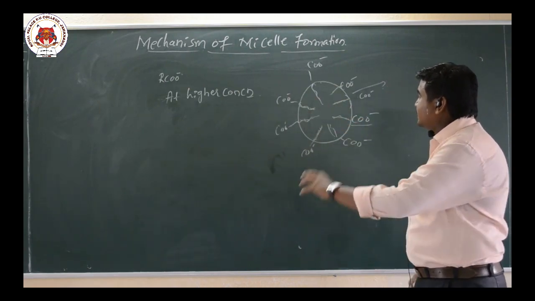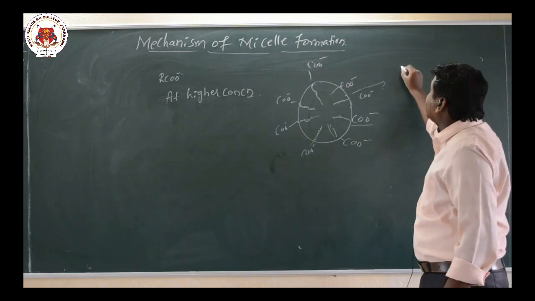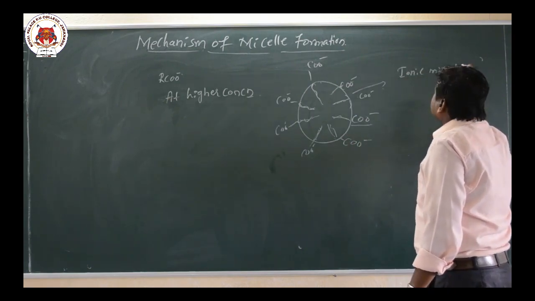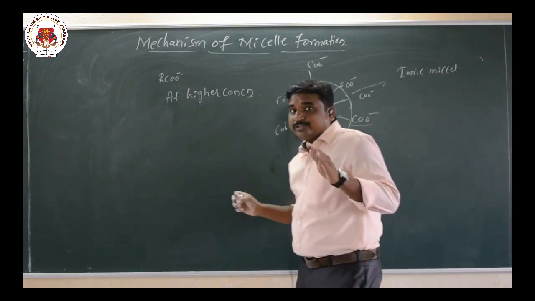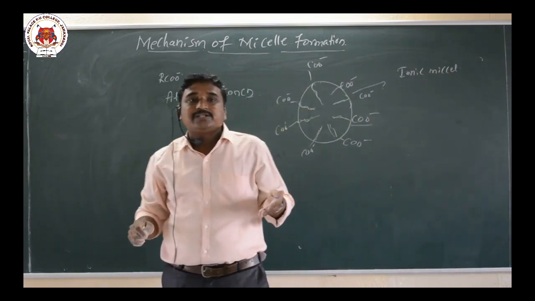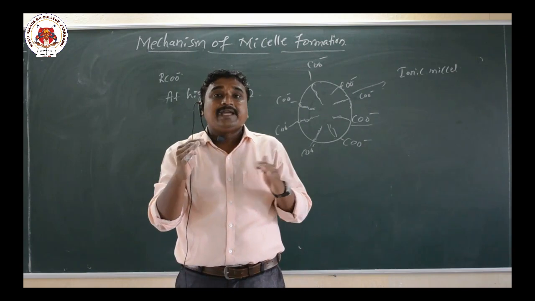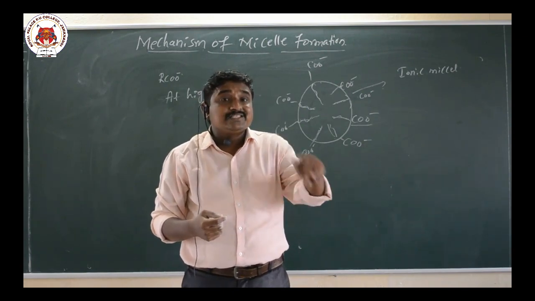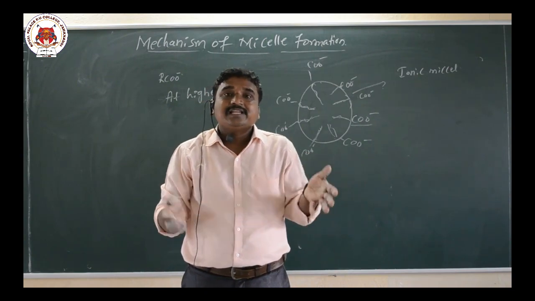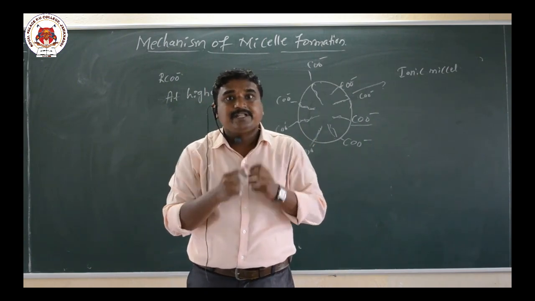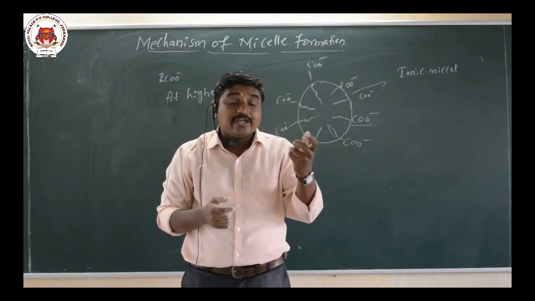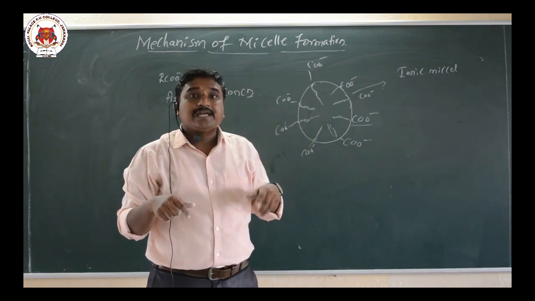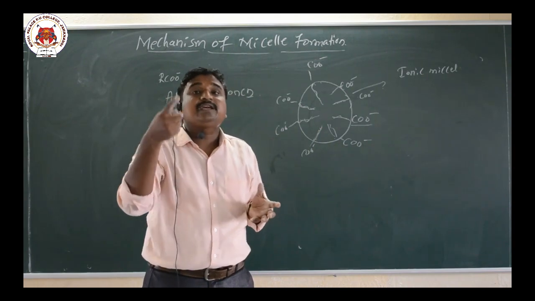So such type of micelles are called what here? Ionic micelle. So here the mechanism of micelle formation is, at lower concentration, RCOO minus accumulates on the surface. As the concentration increases, aggregation of particles can take place. The anion is pulled inside into the bulk. Hence there is a formation of a spherical shape structure.